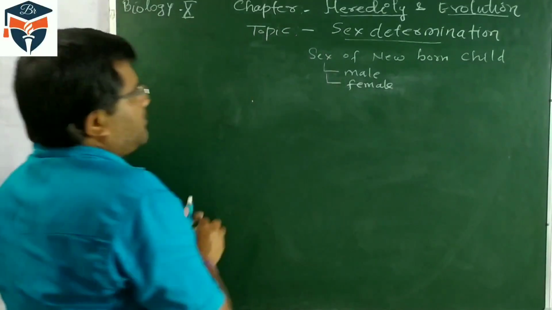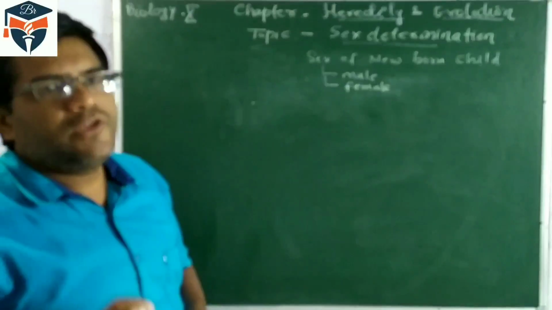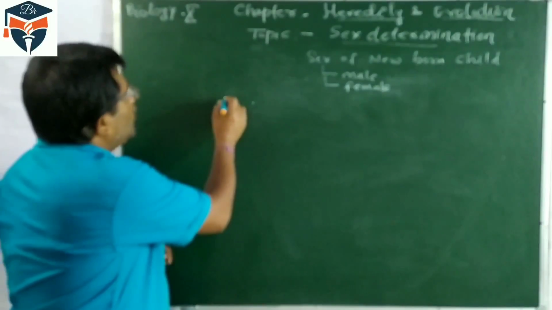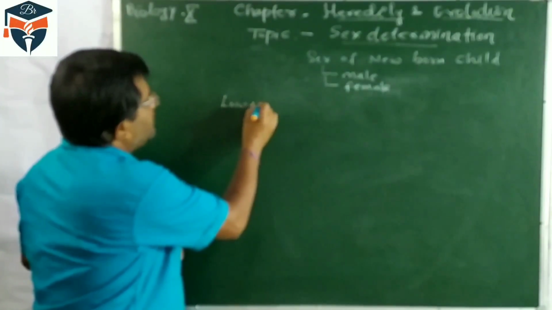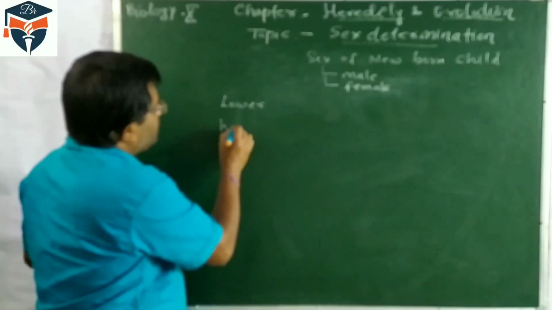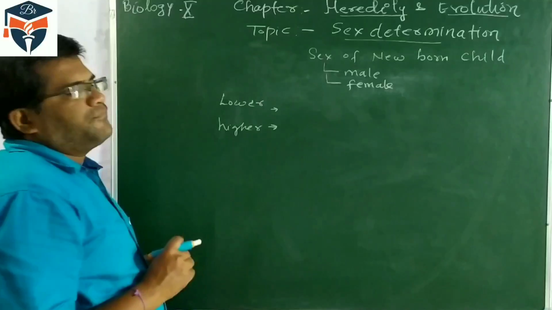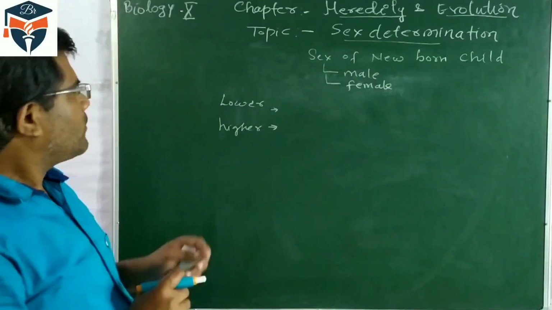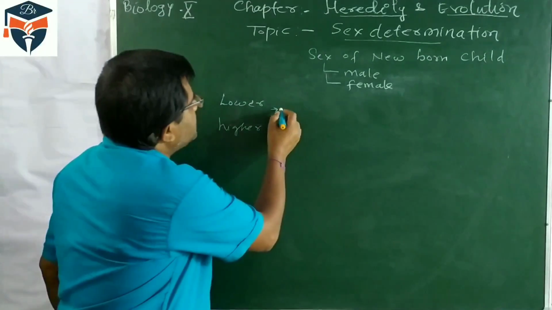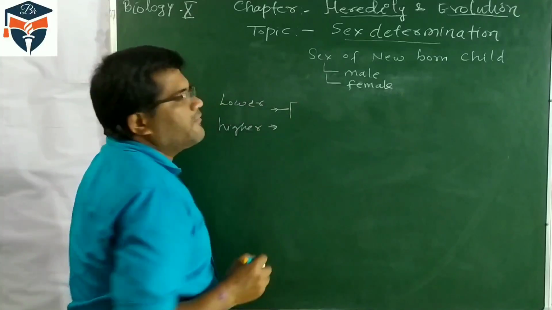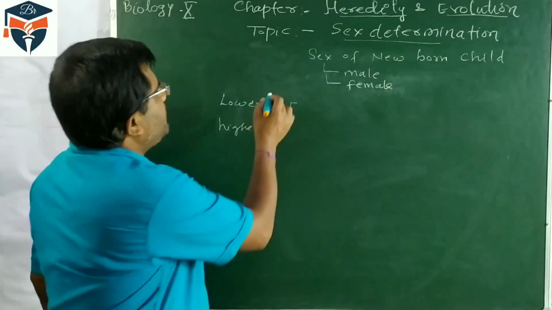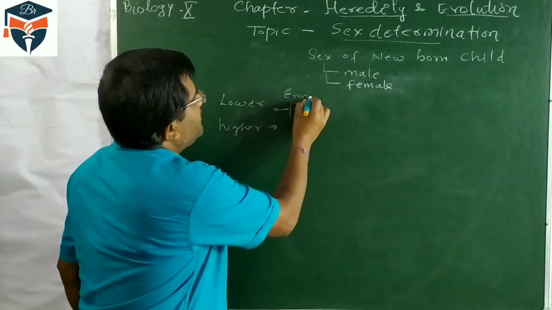Sex determination occurs in lower organisms as well as higher organisms, and there are two mechanisms. In lower organisms, the sex of the child is determined by a few factors called environmental factors.